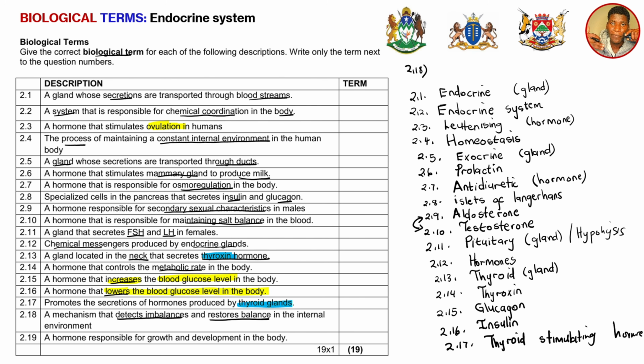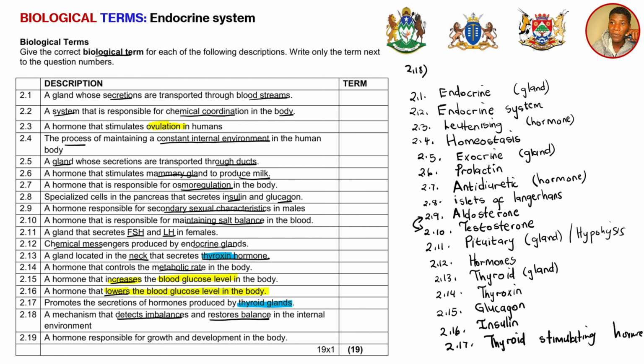Let's just say, for example, you have got a lot of water in your body, you are overhydrated. What mechanism will be the one that detects that you have got a lot of water and you need to reduce? It is known as a negative feedback mechanism, because it will give feedback to a gland that will fix the imbalance.